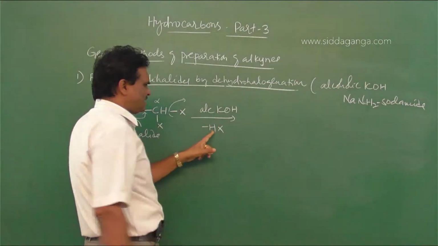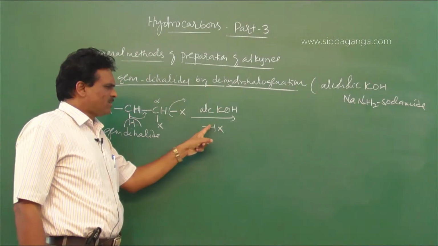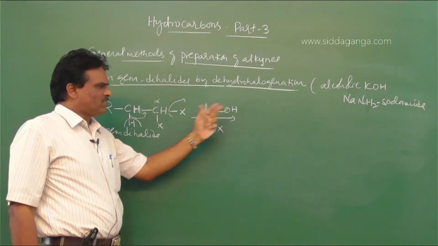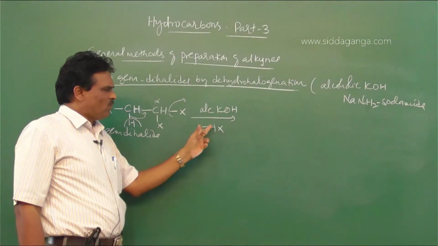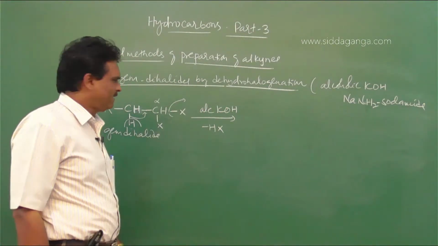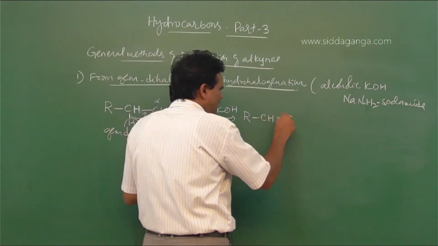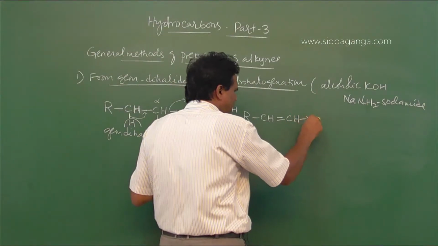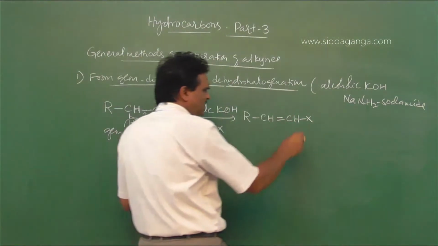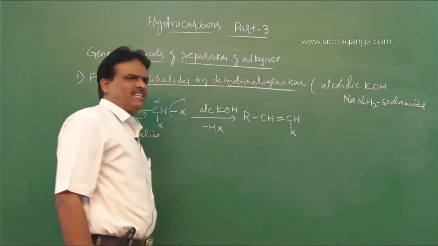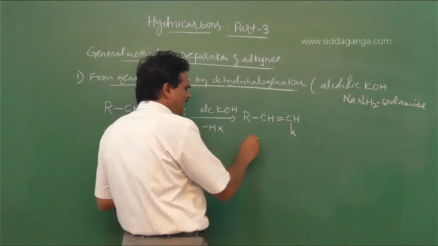This HX combines with KOH to form water and potassium halide, to form RCH double bond CHX. These are called vinylic halides.